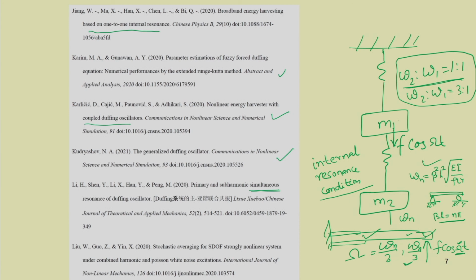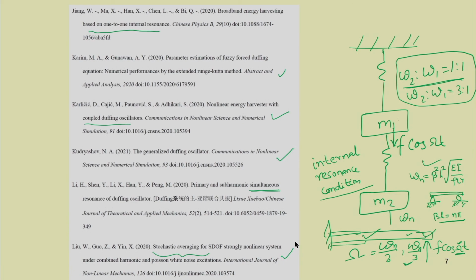Similarly, one can apply stochastic type of forcing. In stochastic forcing, one may apply stochastic averaging for a single degree of freedom strongly nonlinear system under combined harmonic and Poisson white noise excitation. This is discussed in this paper.